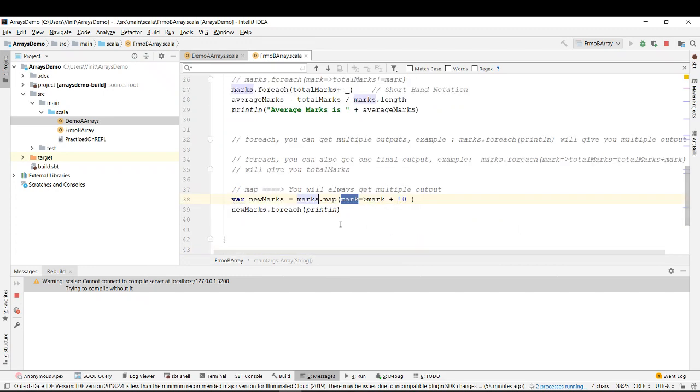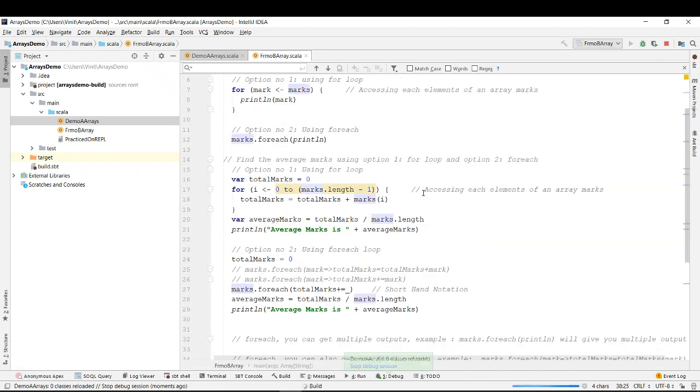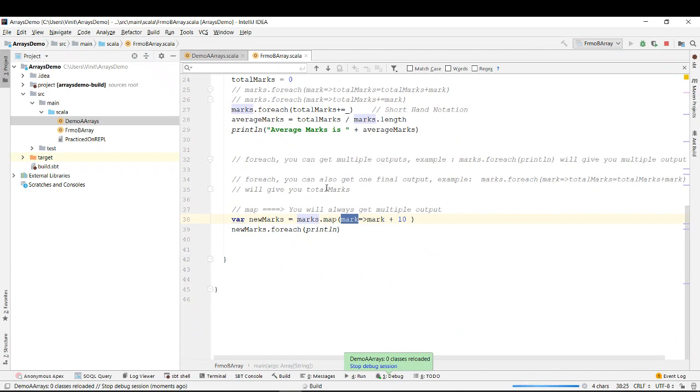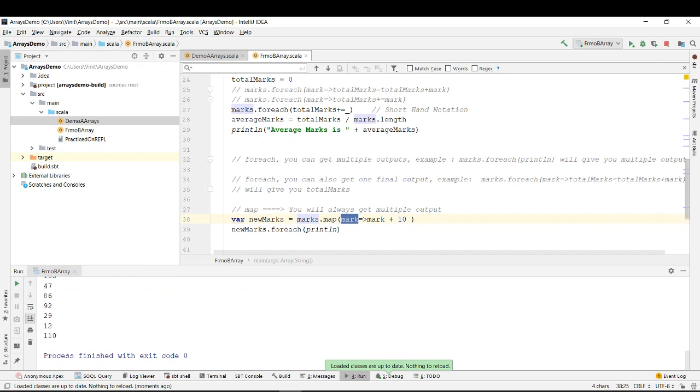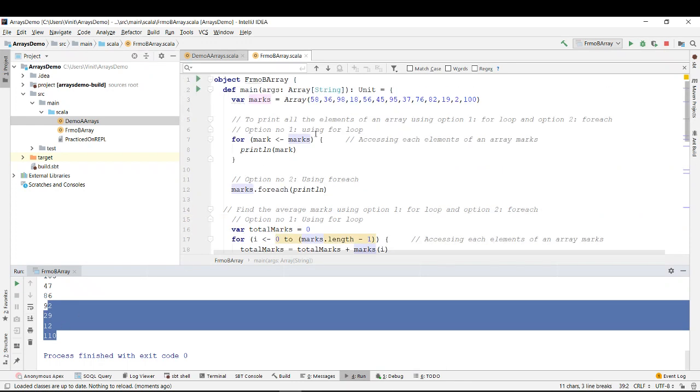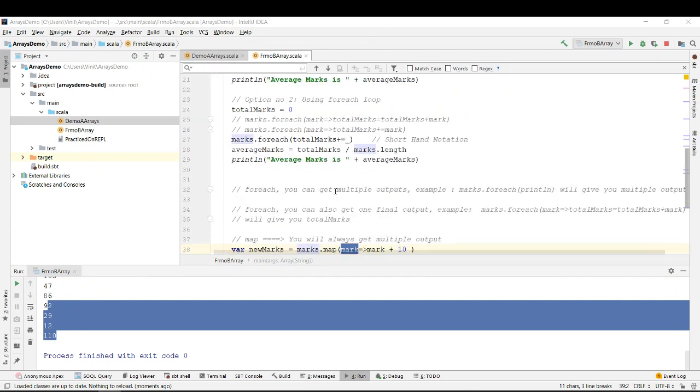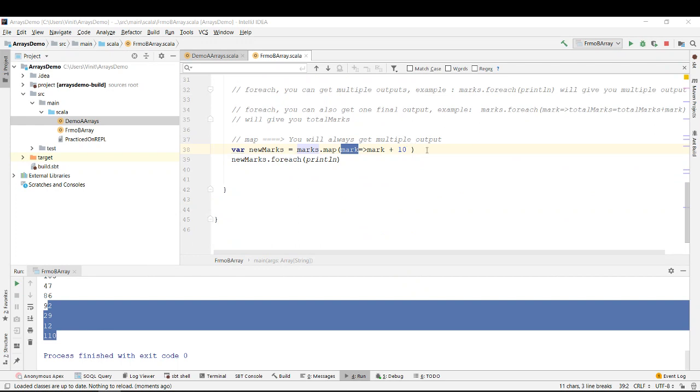We are just showing that it works for each and every element, adding 10 marks to each. You can see the marks are added, right? The last element was 100, it became 110. So it did some operation on each and every element and gave 10 marks extra to each.